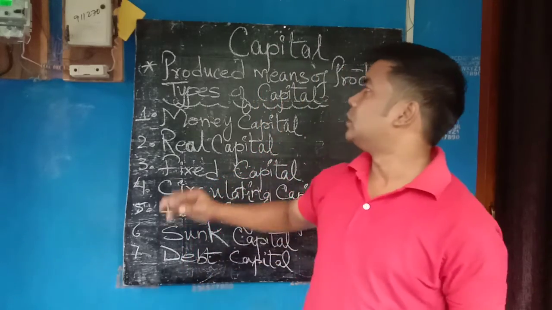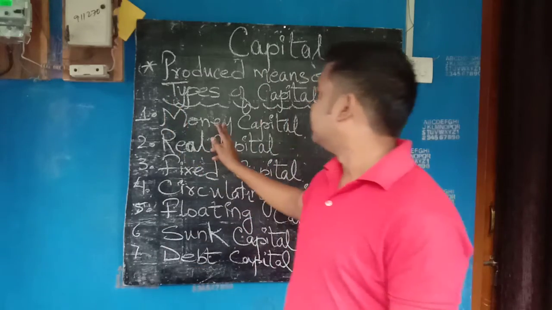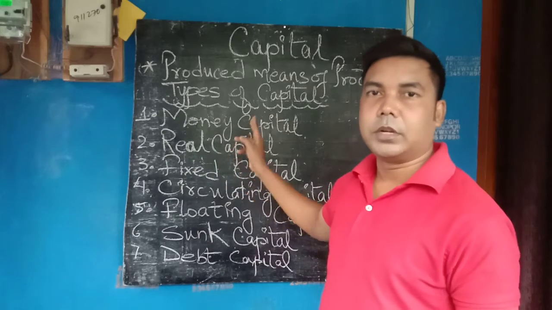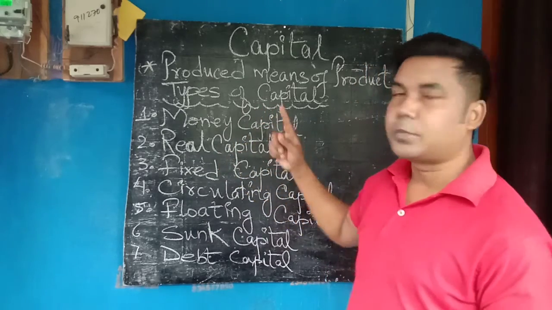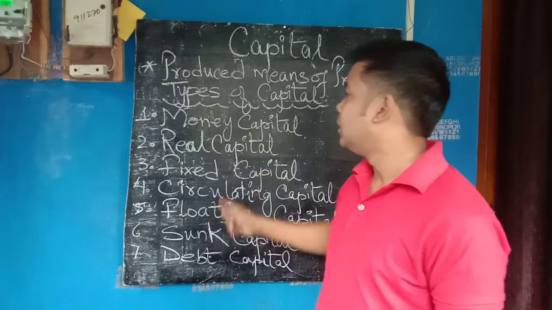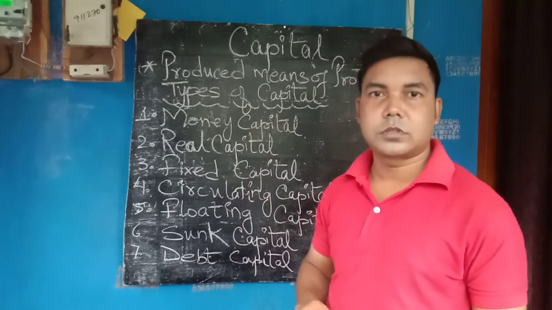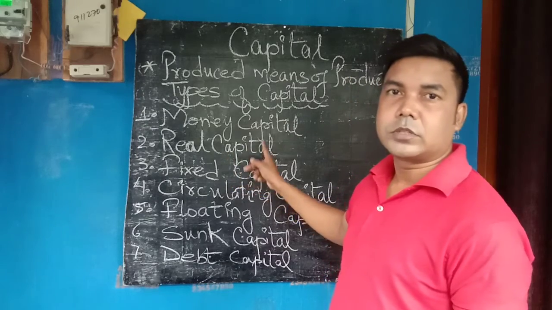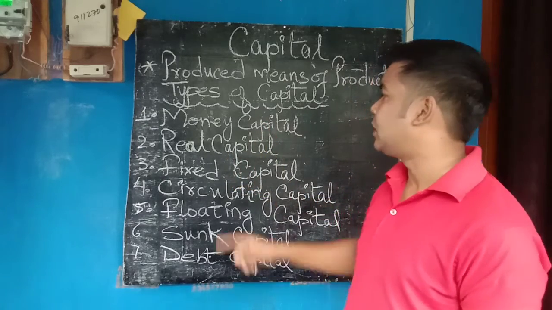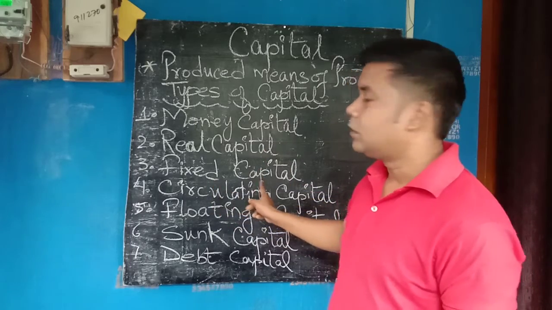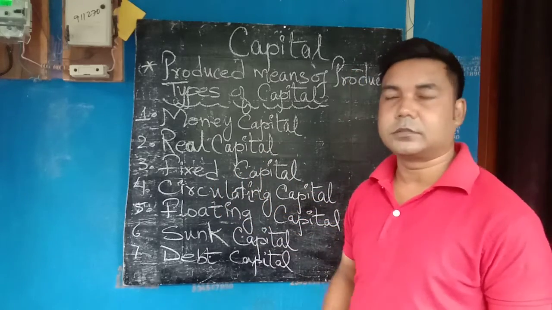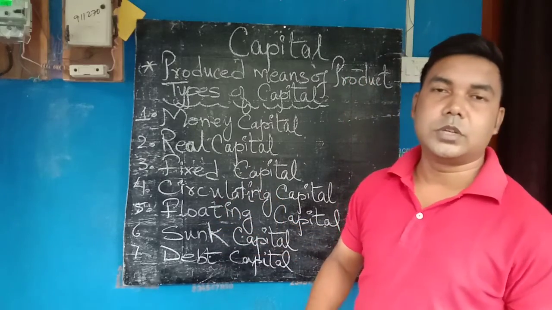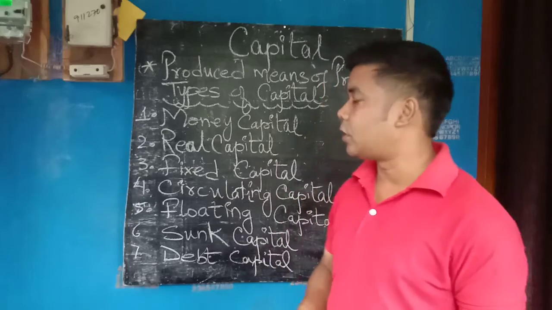So this is what the types of capital. One more time I am explaining. Money itself is not a capital, but the money which is used in producing other goods is called money capital. Real capital is the physical stock of goods which can be used in the process of production, like machineries. Fixed capital is the capital which can be used again and again. Circulating capital is the capital which is used just once, for example raw material.